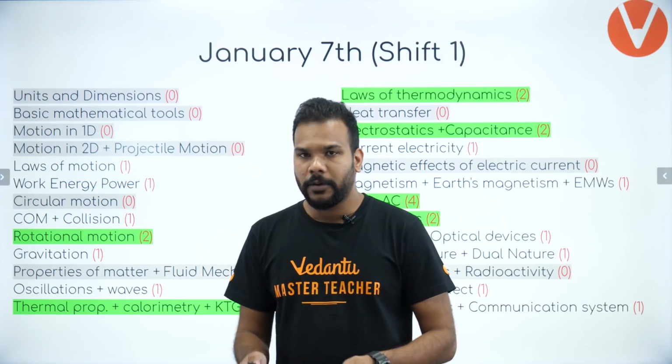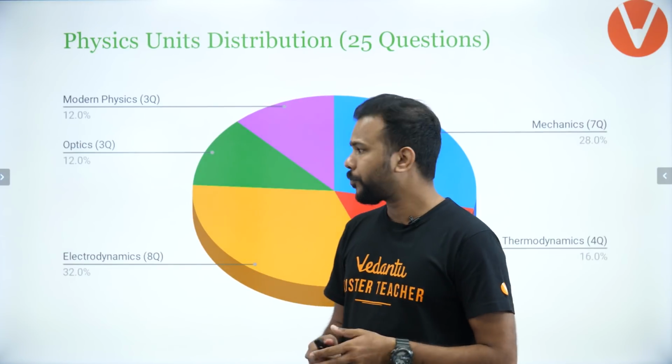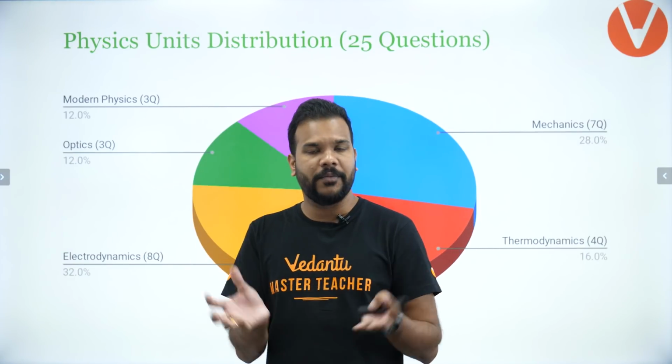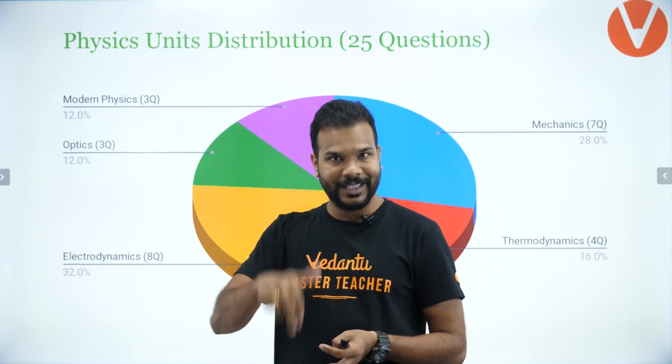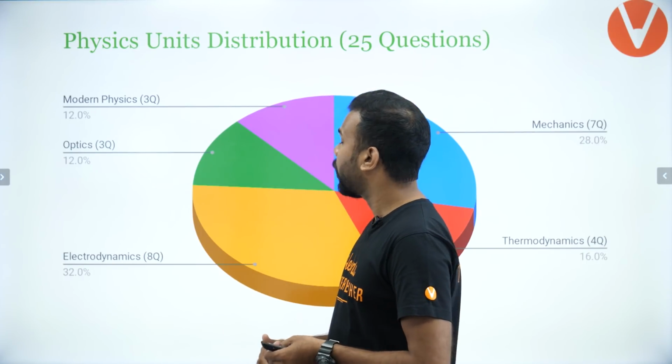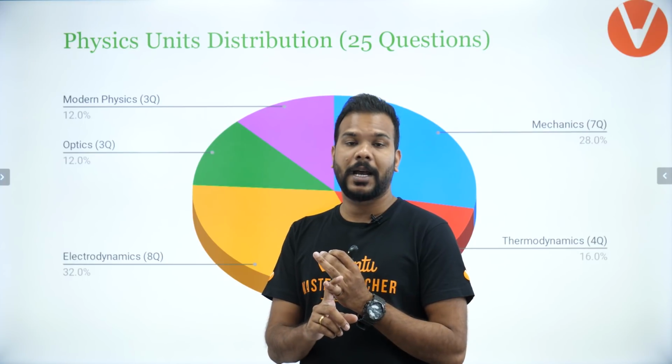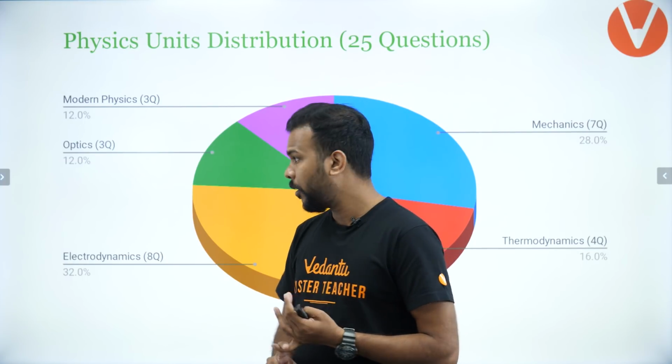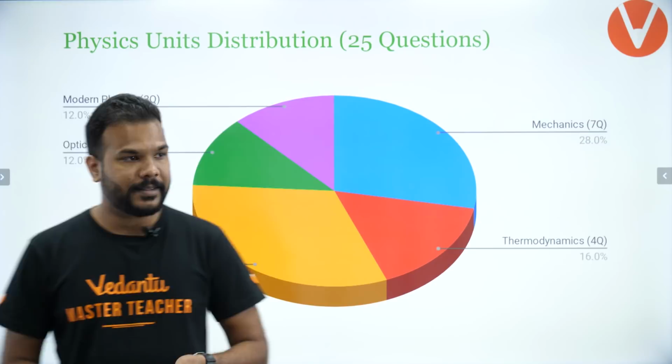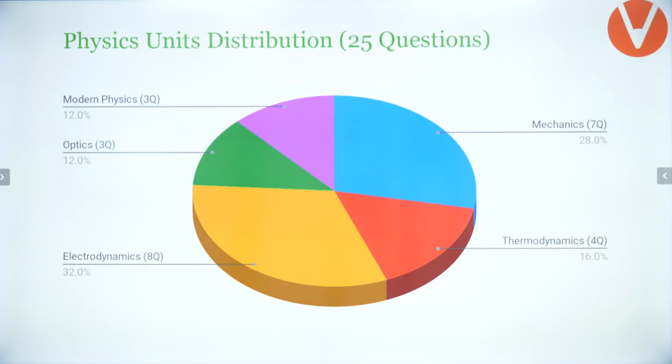Okay guys, now what will help you more is the next one, to tell you how the overall division of units happened for this particular paper. The paper I'm talking about is the first paper which happened on 7th of January, shift 1. So I'll just step aside for a second for all of you to see this entire pie chart which is there in front of you.